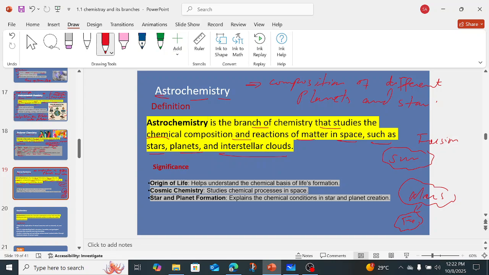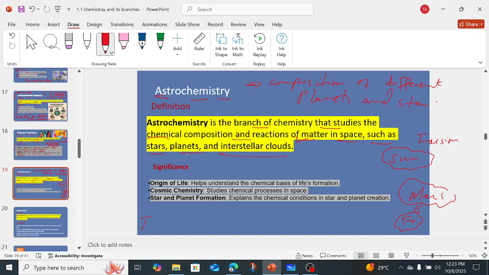Also, we know that there are many terrestrial planets, right? There are many ice giant planets. Ice giant planets means there would be water, ammonia, and methane. So when we study the different compositions of the different planets, that comes in astrochemistry. Also, the different chemical reactions which take place in space, we study in astrochemistry.